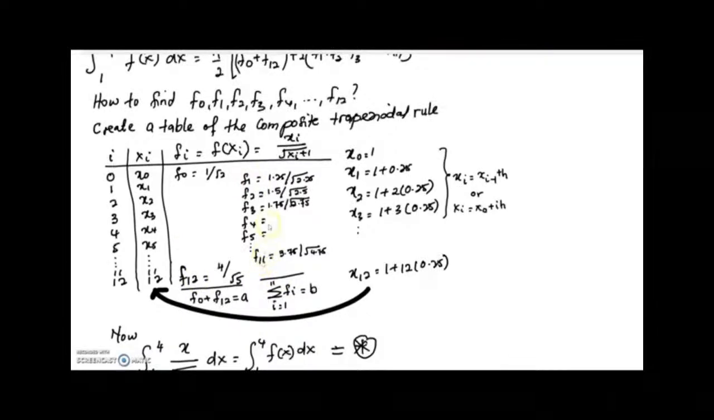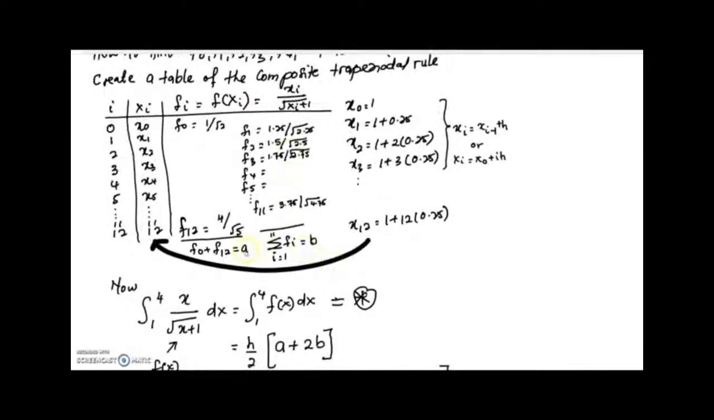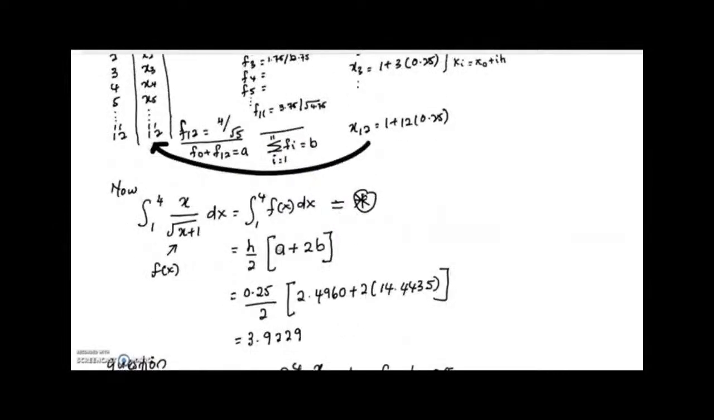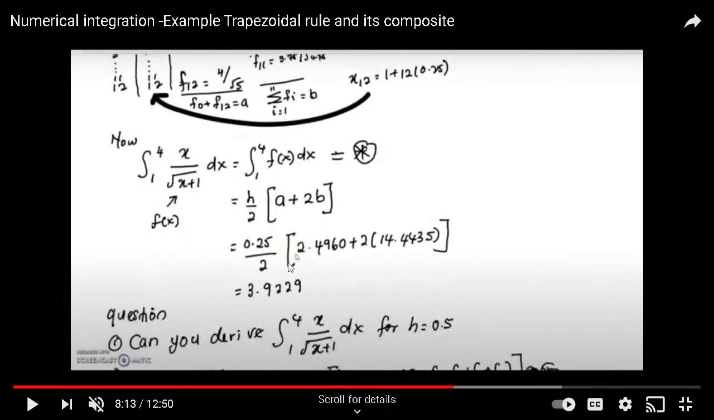What is A? F0 plus F12. What is B? F1 plus F2 plus F3 up to F11. What is H? H is 0.25. What is X2? X2 is 1 plus 2 times 0.25. So you create X up to 12 subinterval. You create F from F0 up to F12. You get the two-part summation: Fi, i from 1 up to 11, and then F0 plus F12.